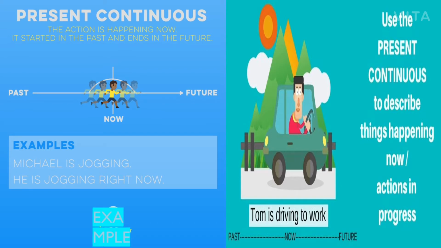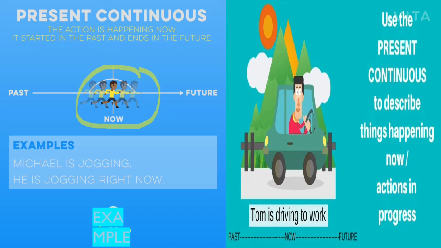Now have a look at these images also. Like in the first image, Michael is jogging. Can you see? So students, here he started jogging in the past and he is continuing jogging while I am speaking. At that moment also he is continuing jogging and he will end in the future. So in such cases we use present continuous tense. Means the action is happening right now at the time of speaking.